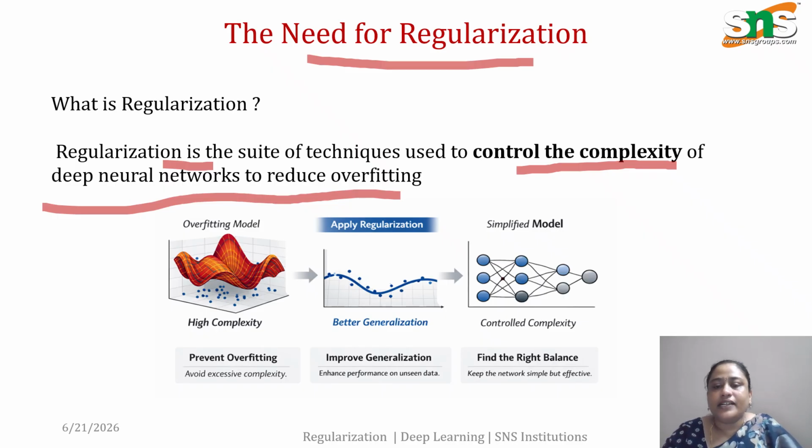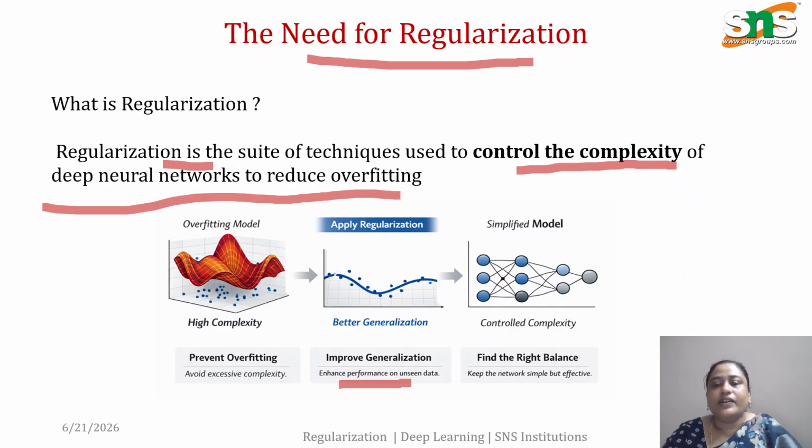So in simple words, a regularized model will have the right balance in the network. That is, it makes the network learn the meaningful patterns, and it improves the performance of the model when unforeseen data has come. So this is the main goal of regularization.